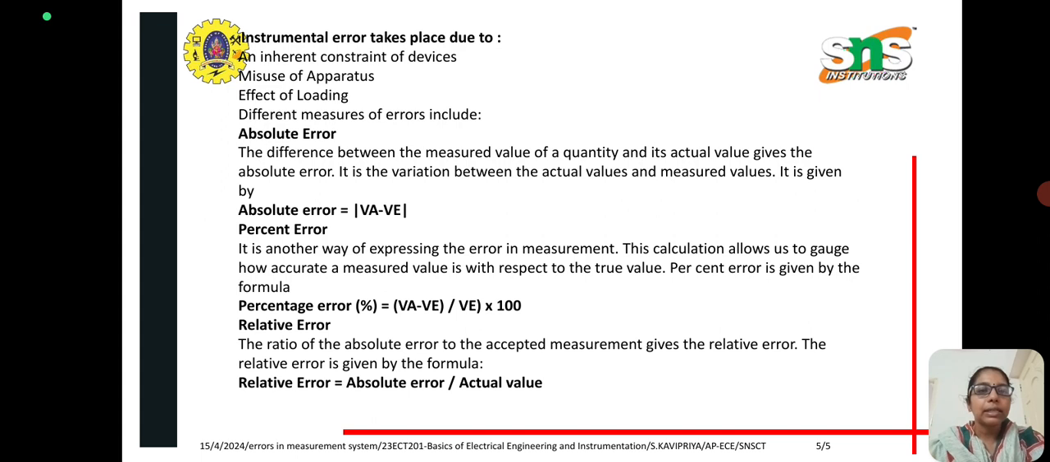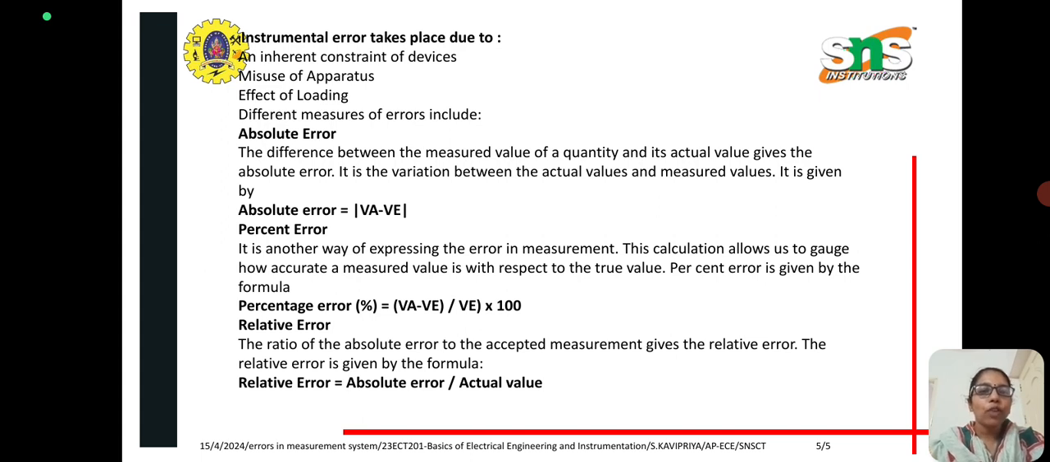Next one is percent error. It is another way of expressing the error in a measurement. This calculation allows us to gauge how accurate a measured value is with respect to the true value. Percent error is given by the formula: percent error equals (VA minus VE) divided by VE, where VA minus VE is nothing but the absolute error. So it is the absolute error divided by the measured value of the quantity, multiplied by 100.